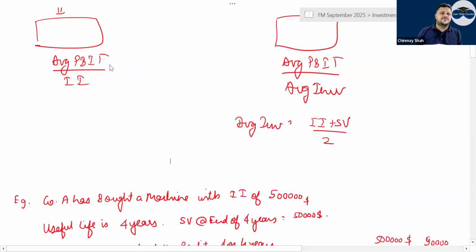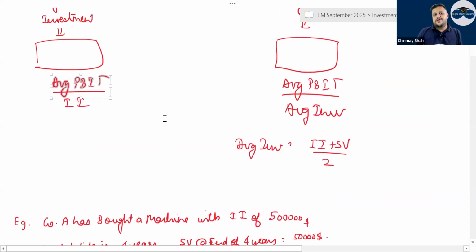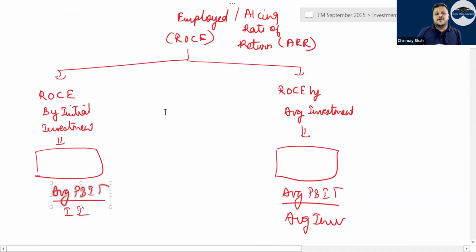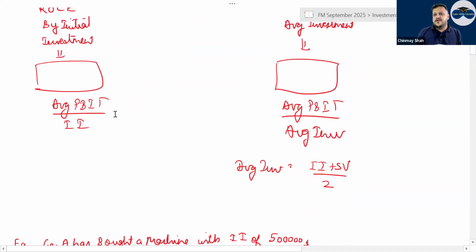When I say average PBIT, generally a question will say there is one investment into a project or a machine which has a life of 4 years, and the cash flow or PBIT of that is given, or operating profits are given. PBIT is nothing but net operating profits, whatever you are earning from your business over 4 or 5 years, and then you take an average of it.